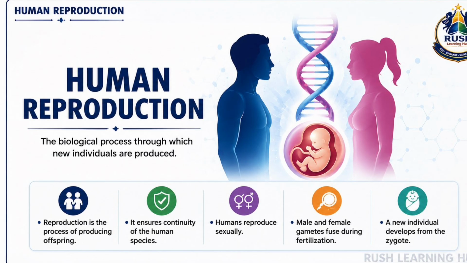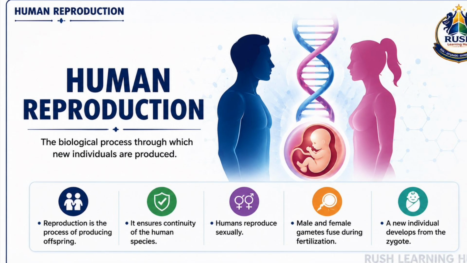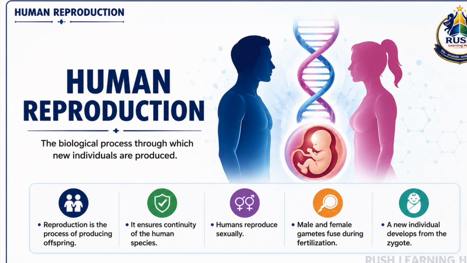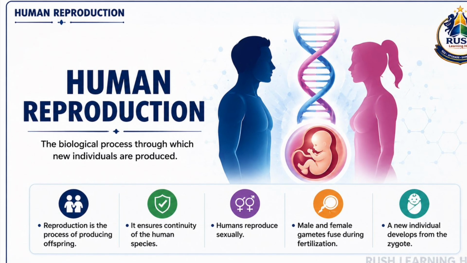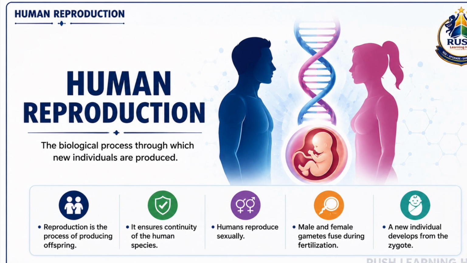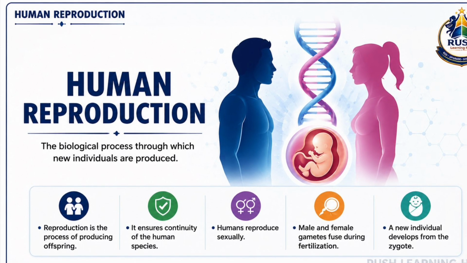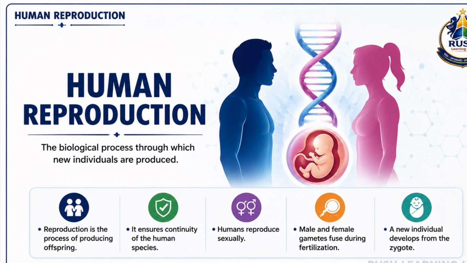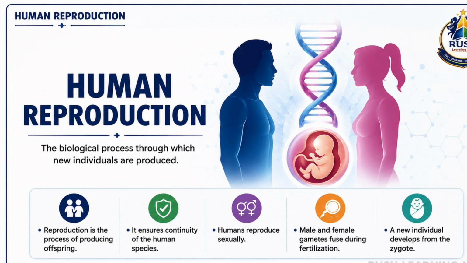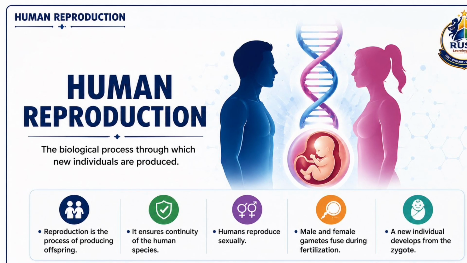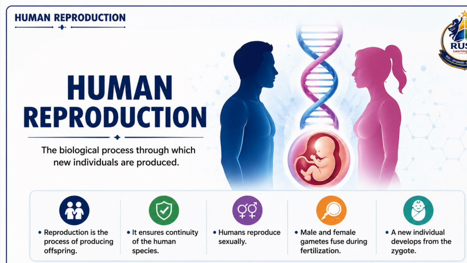During fertilization, a sperm fuses with an ovum to form a zygote. The zygote undergoes repeated cell divisions and develops into an embryo, which later grows into a new individual. Human reproduction includes several important events such as gametogenesis, insemination, fertilization, implantation, pregnancy, and parturition. In this chapter, we will study each of these processes in detail and understand how a new human life begins and develops.